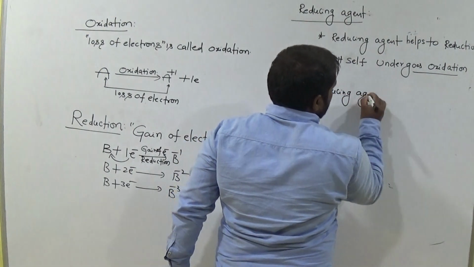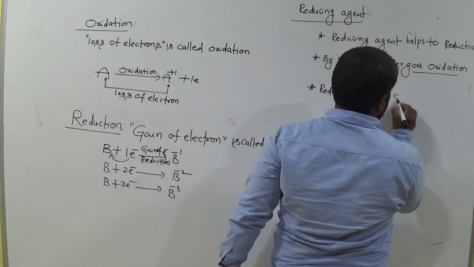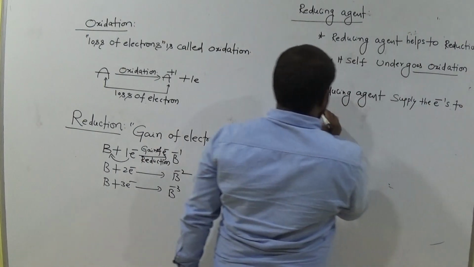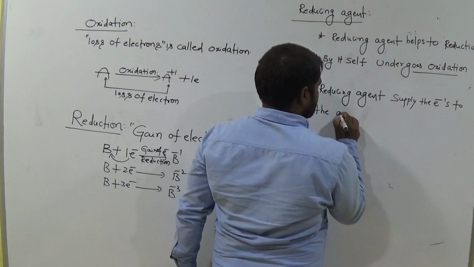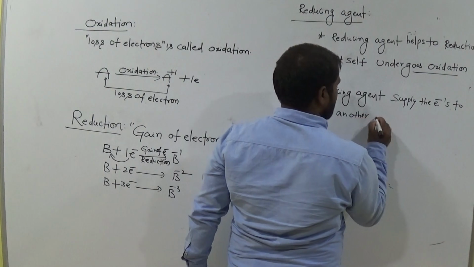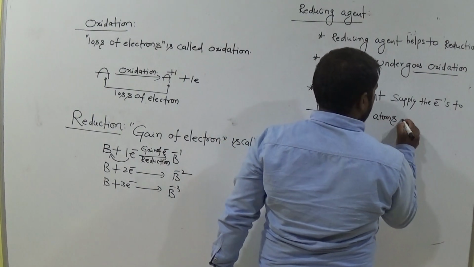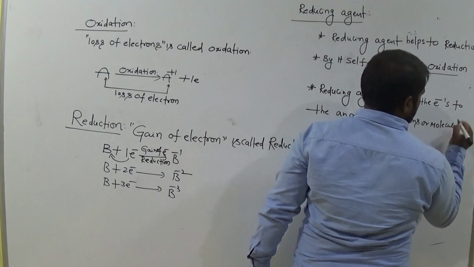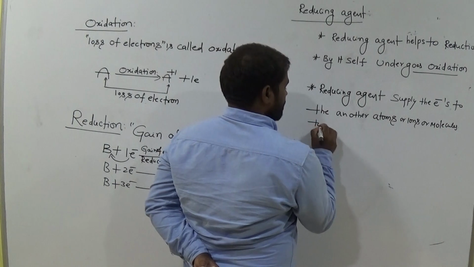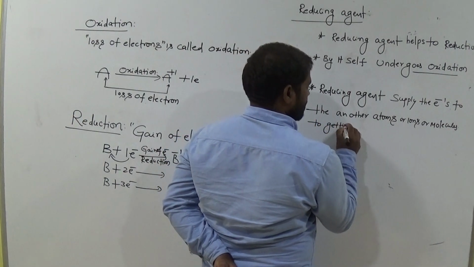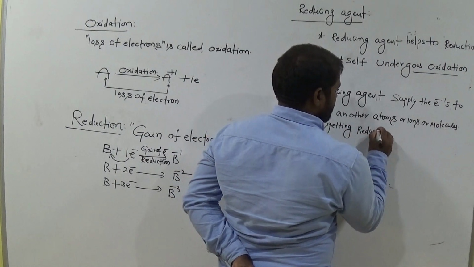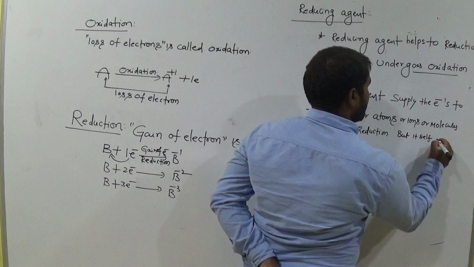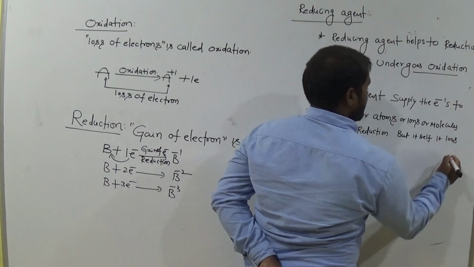A reducing agent supplies the electrons to other atoms or ions or molecules to get reduction, but itself it loses the electron.